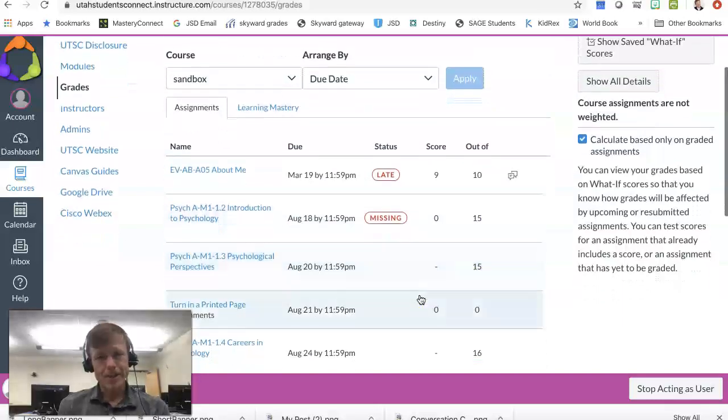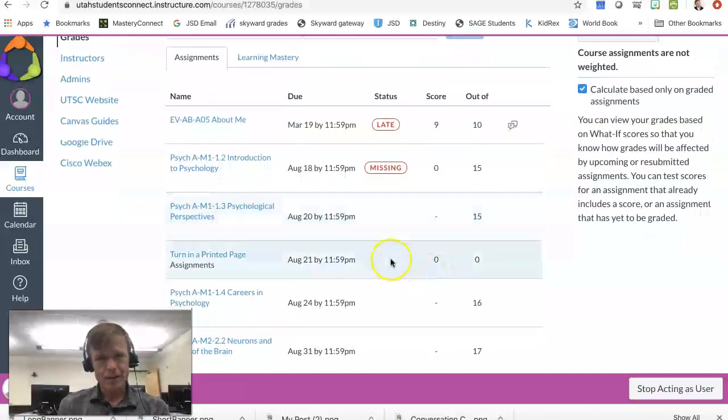Okay, the next status is just nothing. Nothing means that it's not due yet. So in this case, Psychological Perspectives is not due, and the student hasn't submitted it, so there's no grade for it. In this case, Turn in a Printed Page is the name of the assignment. It's not due, but the student did submit it and he got a 0 on it. And in this case, the assignment was worth 0, so that's the most he could get.